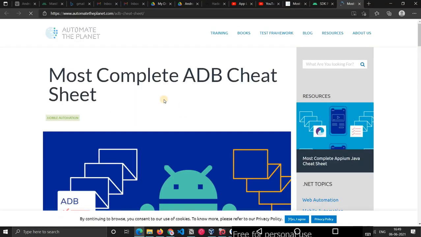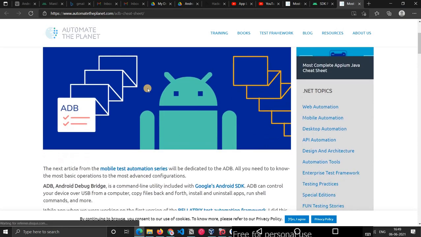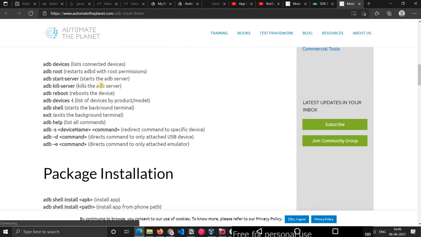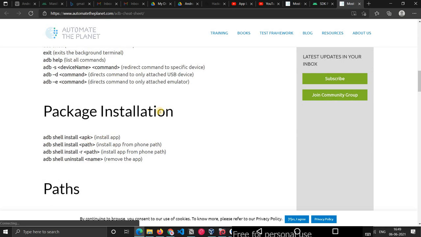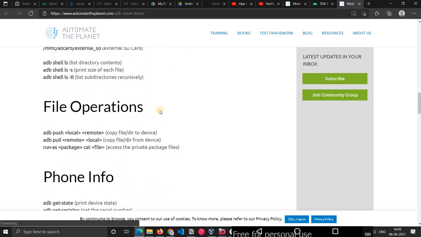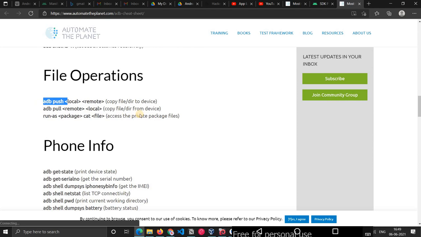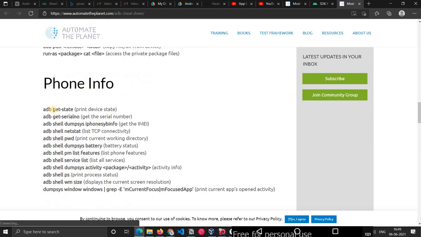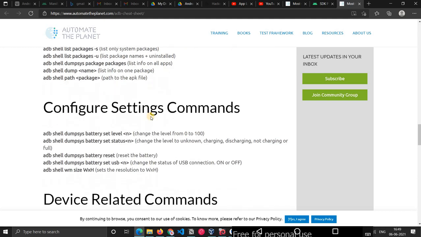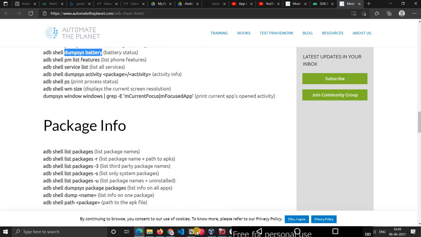There are more commands if you visit this website. It's a good website. So they have listed a few more commands like, so this we tried, like start, kill server, reboot. You can even reboot the Genymotion instance. If I do reboot, it will just reboot. So these are all different commands. Like we also tried this install. So file operation we tried push pull. So this is related to the phone info. We can get the phone info, but you can try this like dumpsys battery and all. You can get battery info. So yes, you'll get the content also. So you can just try out what are the different things.